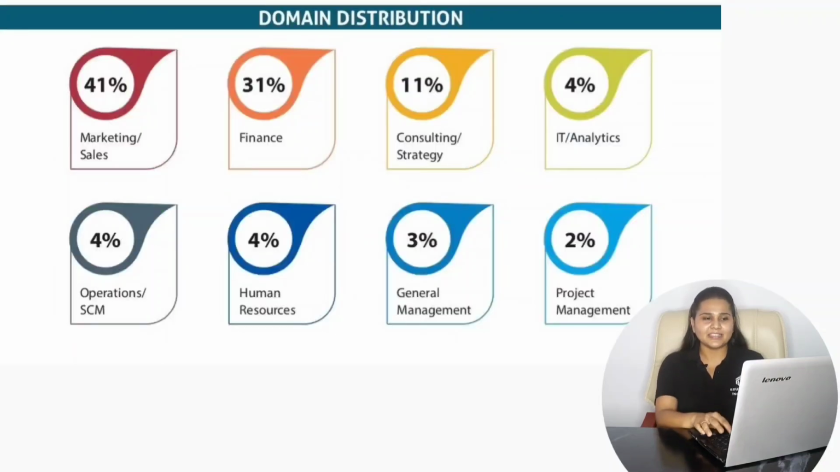Here, if we consider the overall domain-wise distribution, 41% placements were from the sales and marketing domain, 31% from the finance domain, 11% from consulting and strategy, 4% from IT and analytics, 4% from operations and supply chain management, 4% from human resources, 3% from general management and 2% from project management. So this is all about the placements for the batch of 2023-2025.